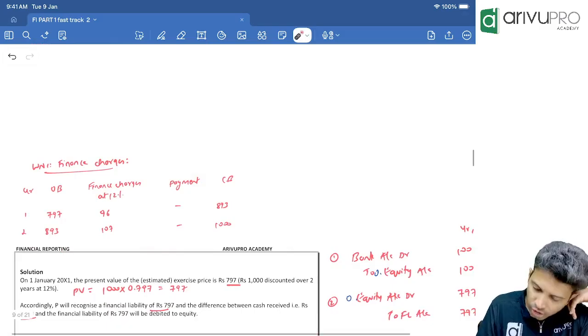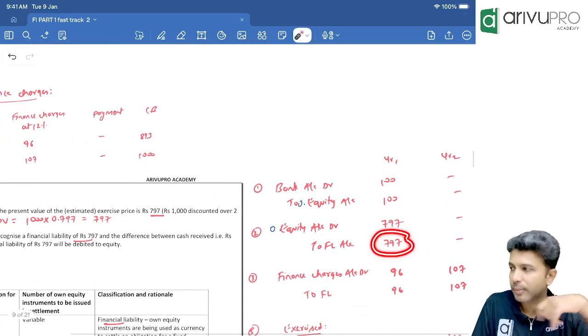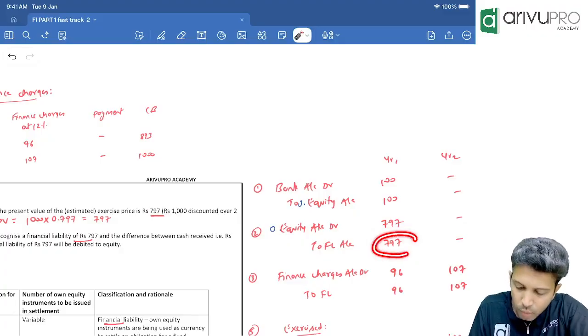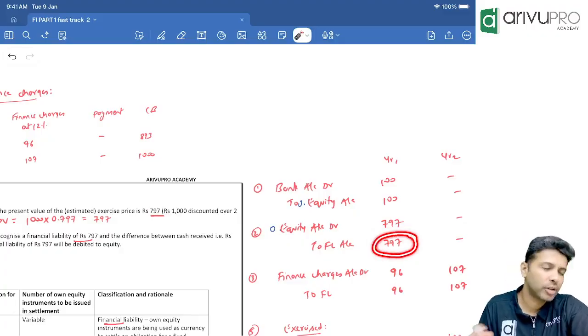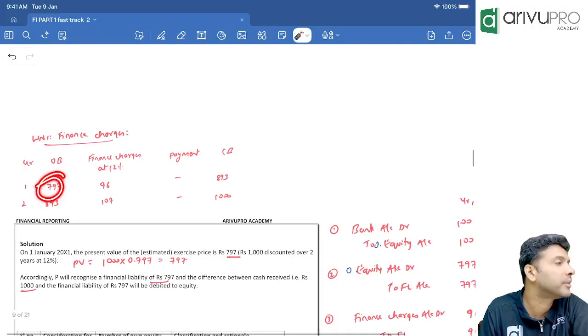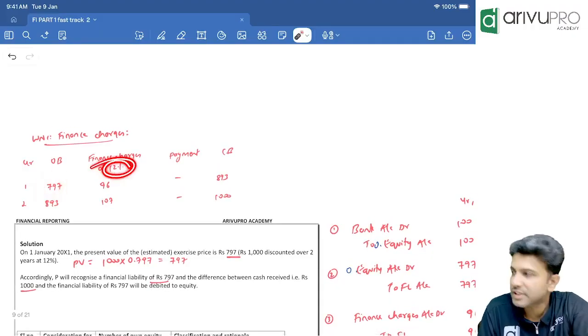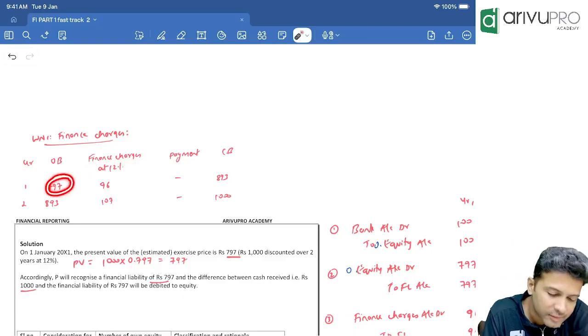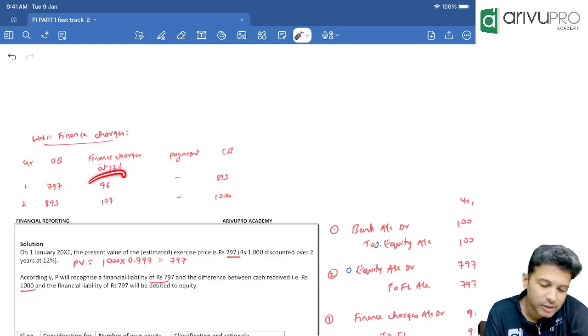Correct? So how much is the financial liability's present value so far? How much have you accounted initially? 797. So the opening balance is 797. You will book the finance charges at 12%. So calculate 12% of 797. 96. Okay, I'll round off maybe.